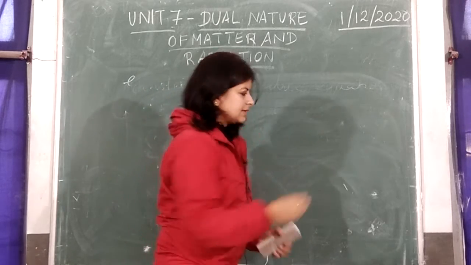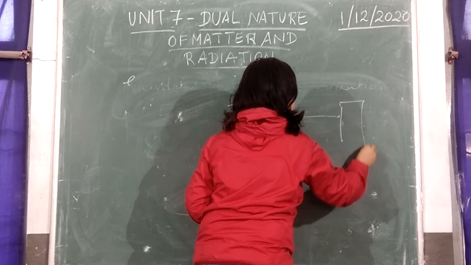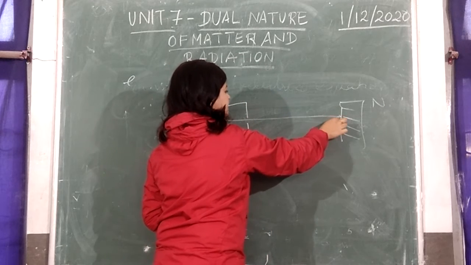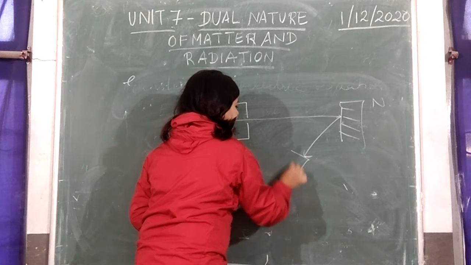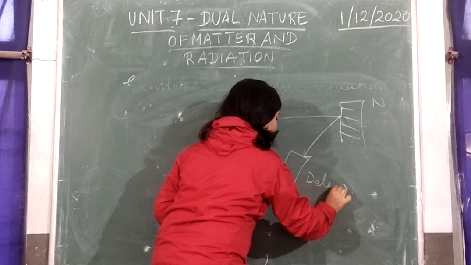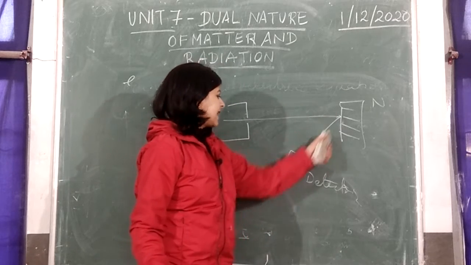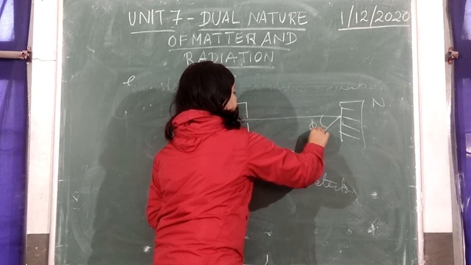Say you have an emitter here and you have a nickel crystal. Now when an electron is incident on this, it gets scattered, which is detected by a detector. This detector does the job of finding out the intensity of the scattered electrons in all directions. Say it is at a certain angle φ.